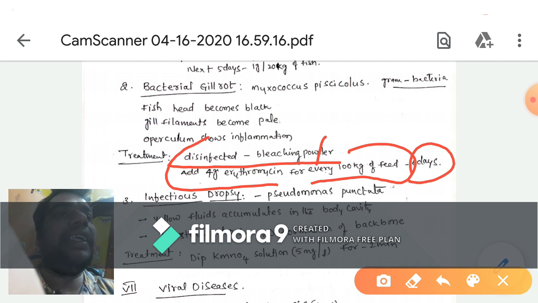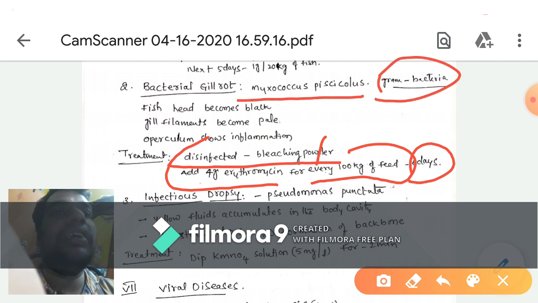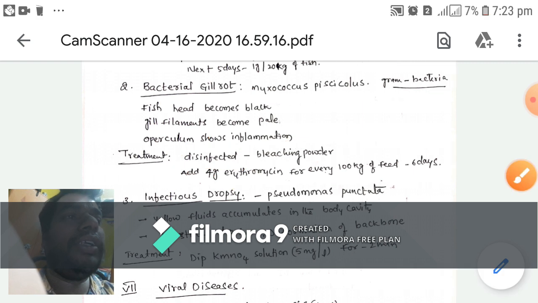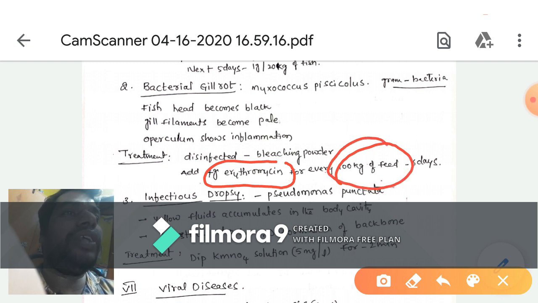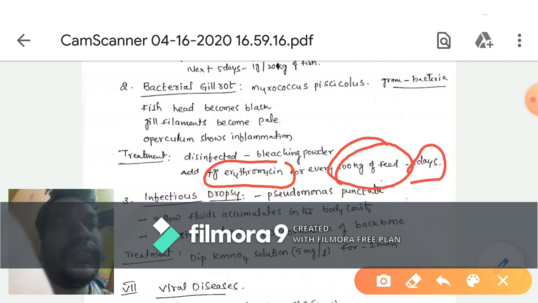So bacterial gill rot is caused by Myxococcus piscicolis, and it is a gram-negative bacteria. Here the treatment is to completely disinfect the pond with bleaching powder, and to give 4 grams of erythromycin for every 100 kg of feed, up to 6 days for the fishes.